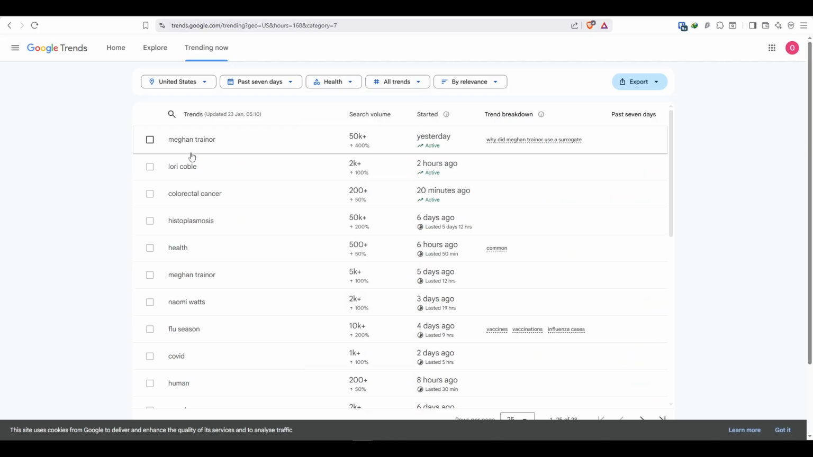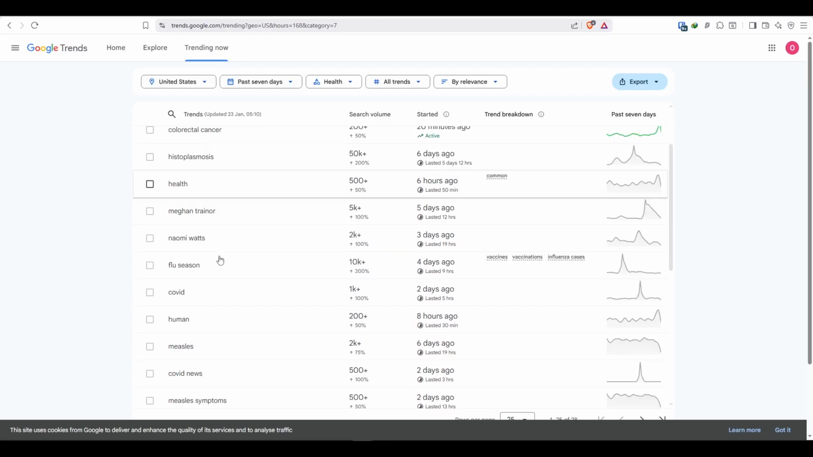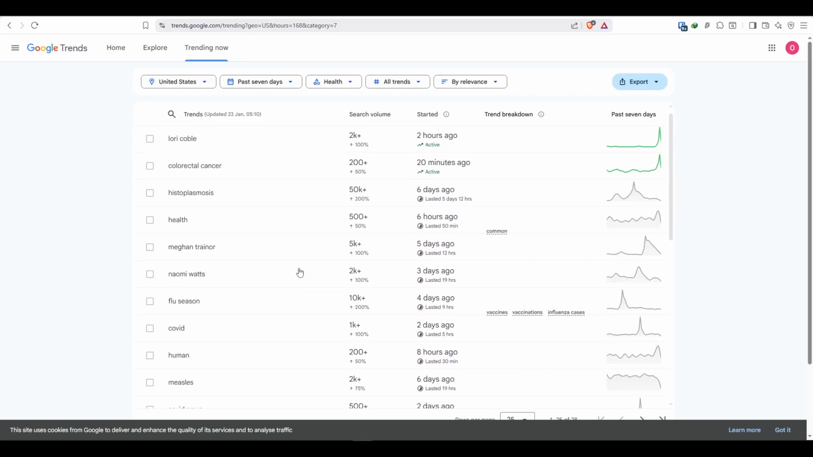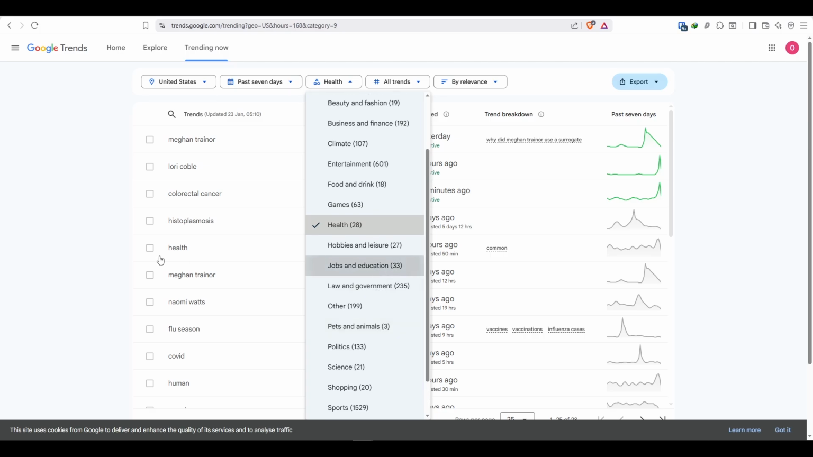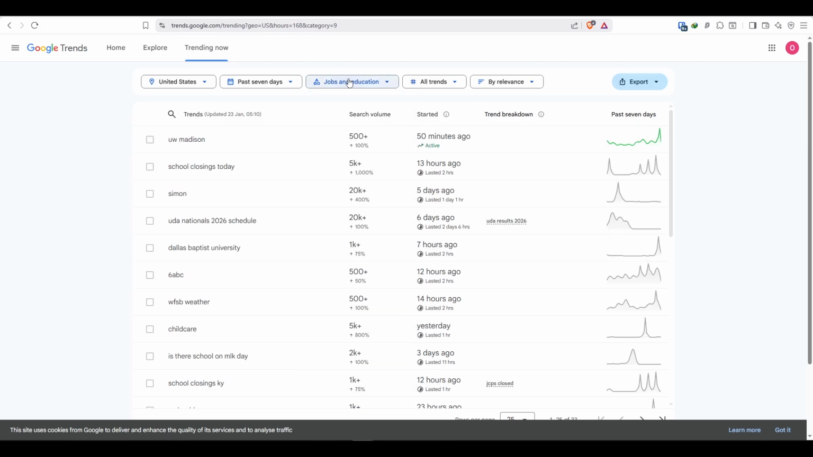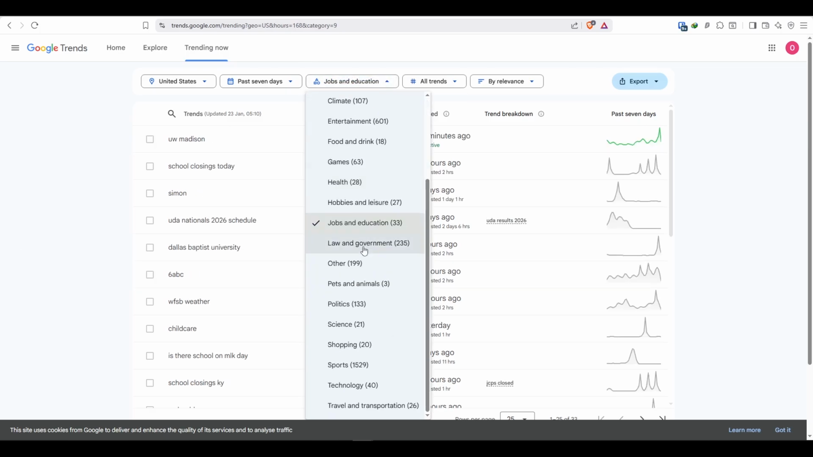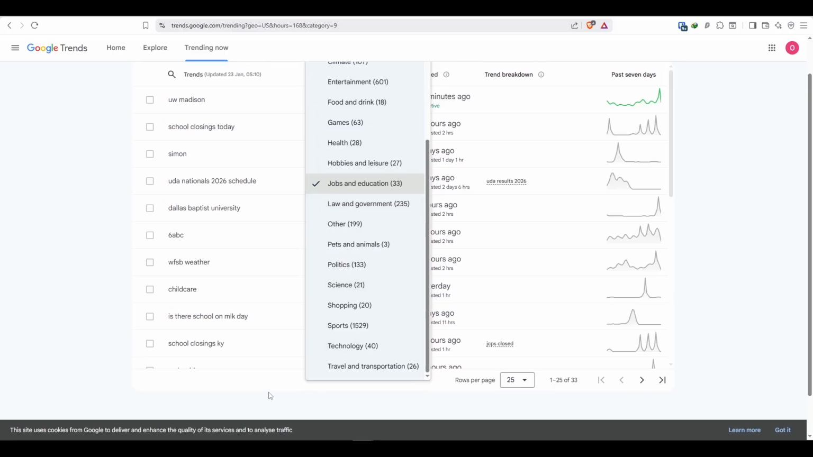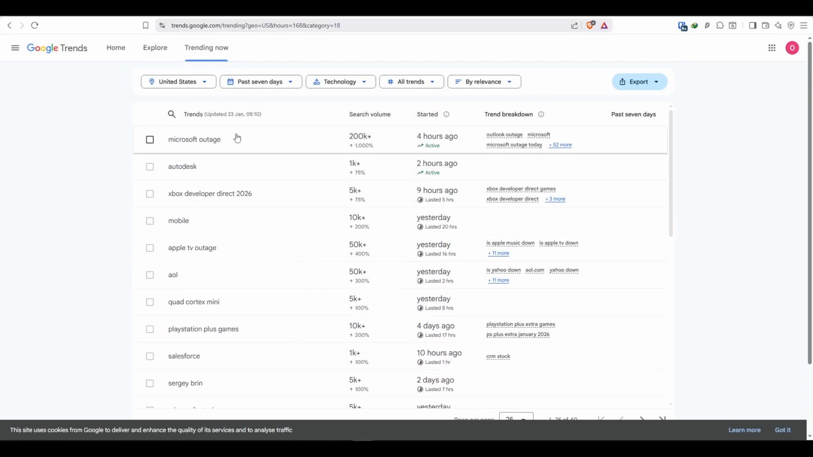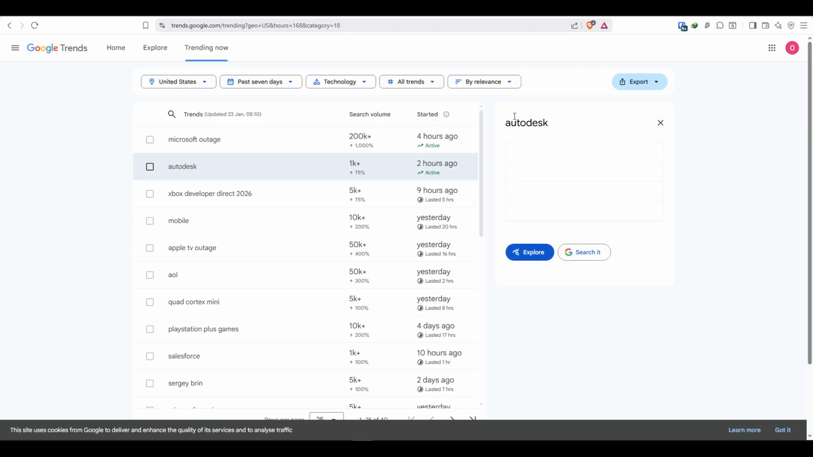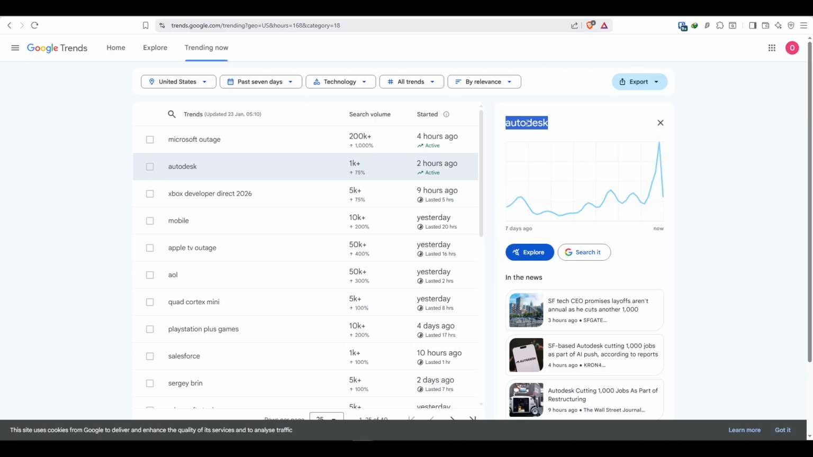Health related options. We got all these different options, but this is something else. What if we find something else, like let's say jobs and education? Again, we have some different options, but nothing to create videos on. What about technology? Yeah, we might find something over here. So we got Autodesk. We can see Autodesk is trending right now. 2 hours ago, almost 1,000 people were searching for it.